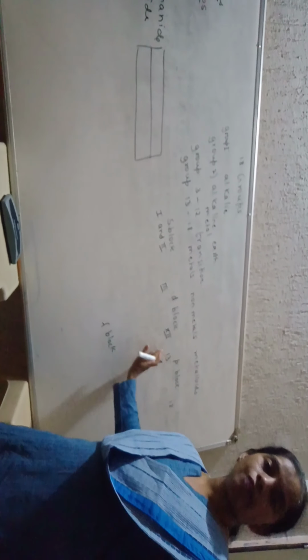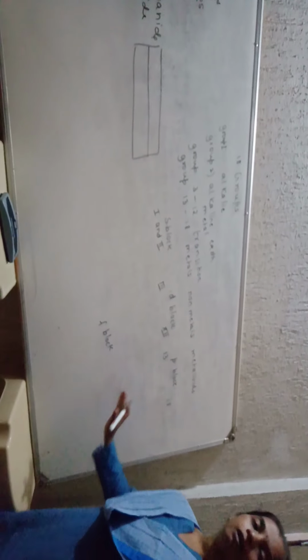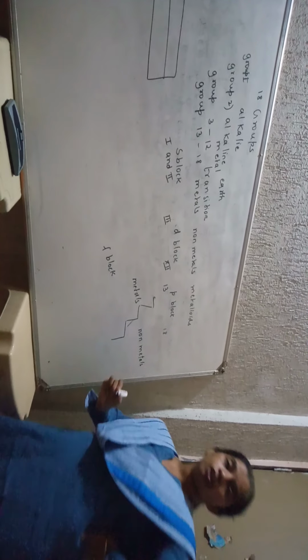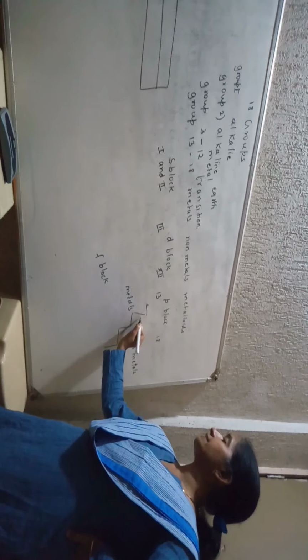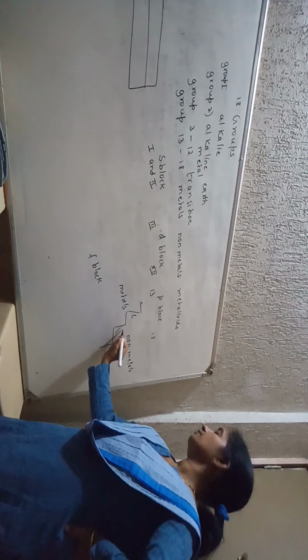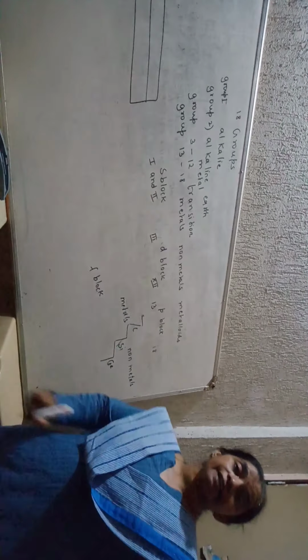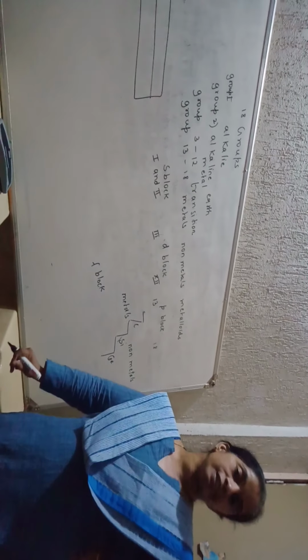Group number 3 to 12 are again metals. Group number 13 to 18 contain metals, non-metals and metalloids. There is a zigzag line which separates the metals on the left side and the non-metals on the right side. This zigzag line consists of elements which are called metalloids. That's it. Clear? परत बदलून सांगते.